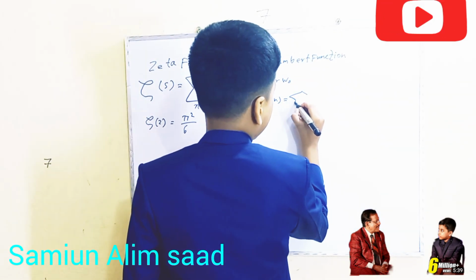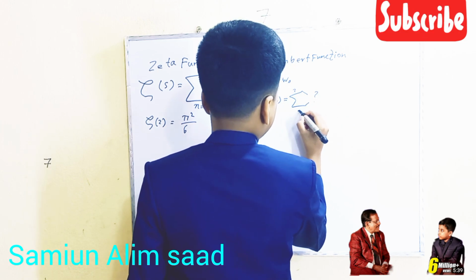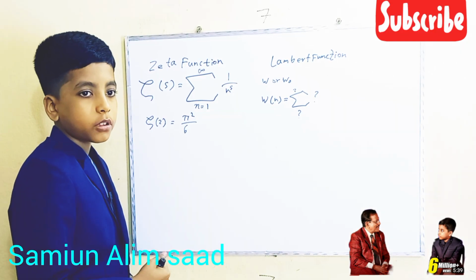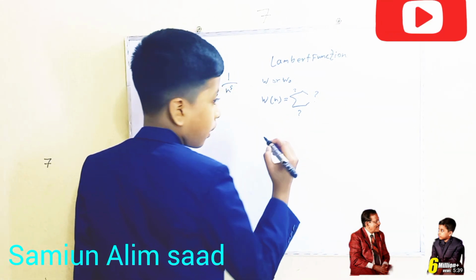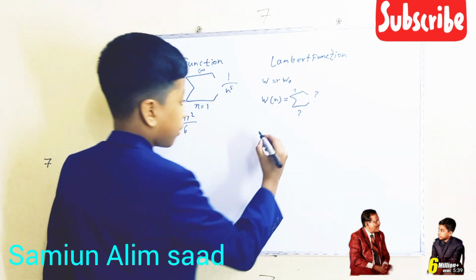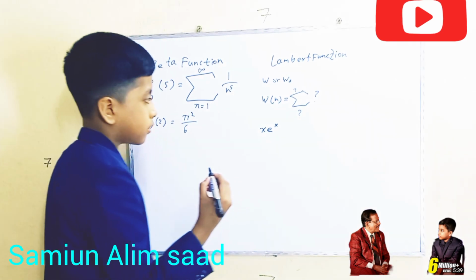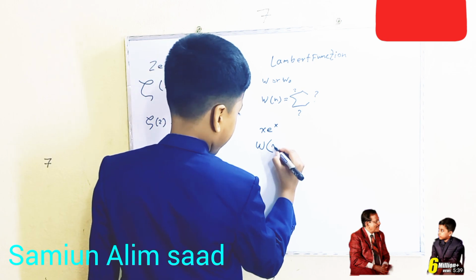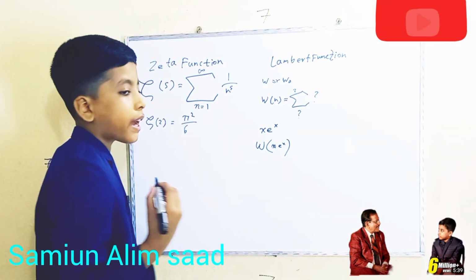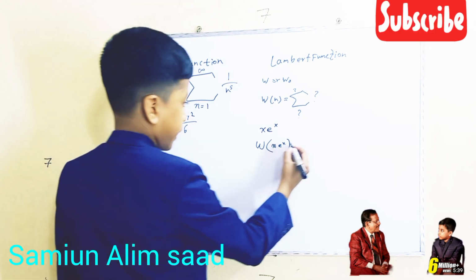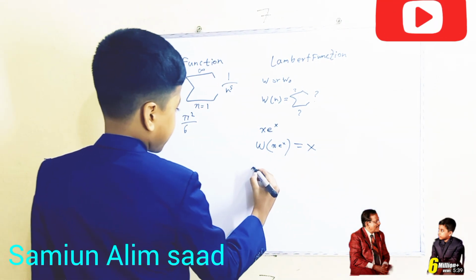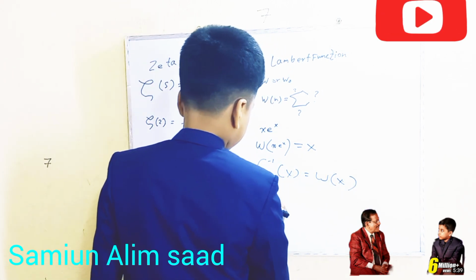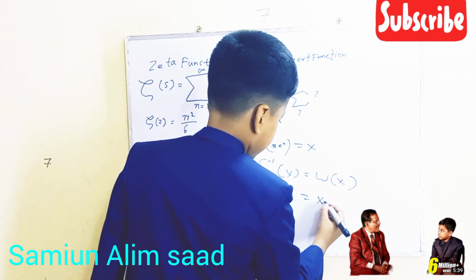I don't actually remember what it is exactly, but I know it's the inverse of the function x e to the x. So if you take the Lambert function of x e to the x, it's just going to result in x. Basically, this is the inverse function to that function x e to the x.